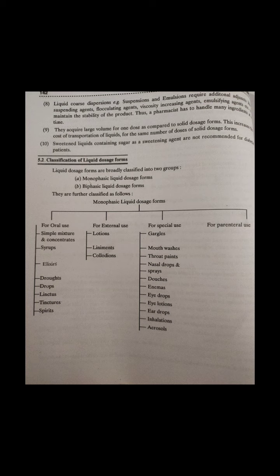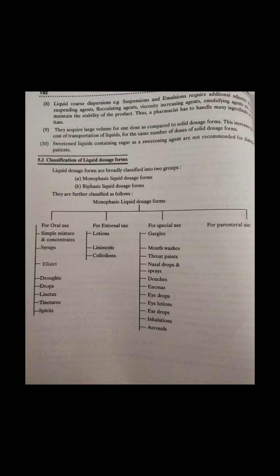Next is nasal drops and sprays. Nasal drops are aqueous preparations of drugs that are instilled into the nostrils. Oils are not preferred as a vehicle in nasal preparations because oily drops inhibit movement of cilia in the nasal mucosa and may cause lipoid pneumonia. Instillation of nasal drops is achieved by using a dropper. The conventional amber colored glass bottle with a medicine dropper top should be used for drop medication.